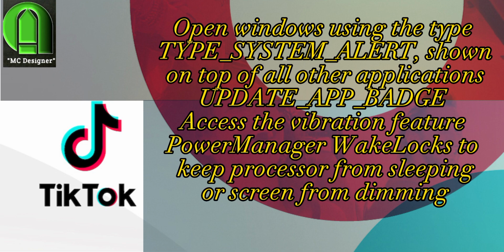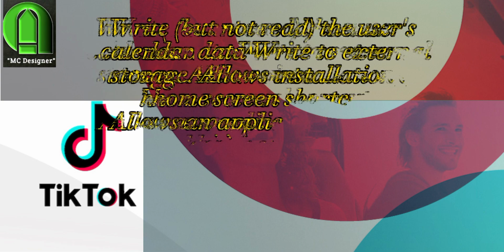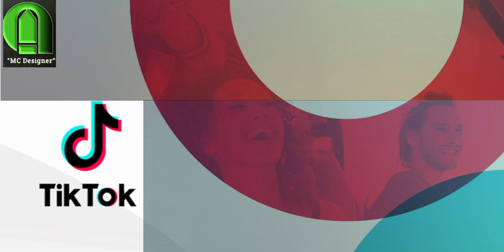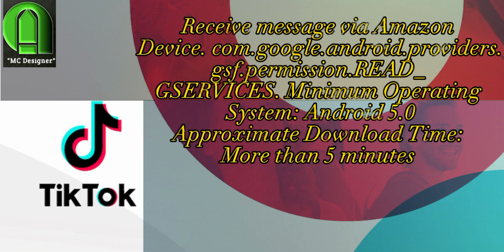Power wake locks to keep the processor from sleeping or the screen from dimming. Write but not read the user's calendar data. Write to external storage. Allows installation of home screen shortcuts. Allows an application to read device settings. Receive messages via Amazon Device Messaging. com.google.android.providers.gsf.permission.read_gservices. Minimum operating system: Android 5.0. Approximate download time: more than 5 minutes.